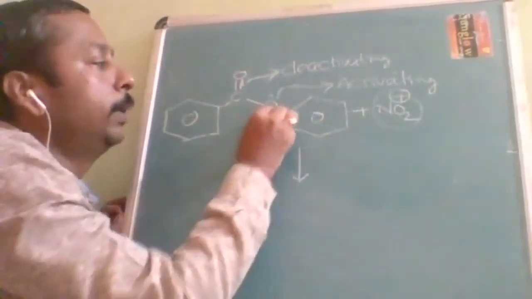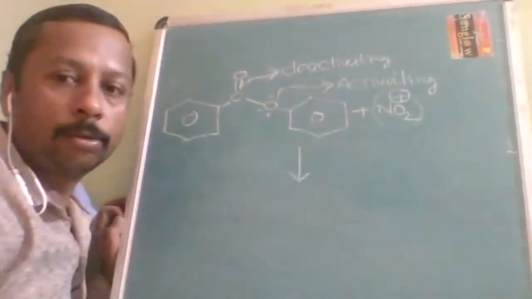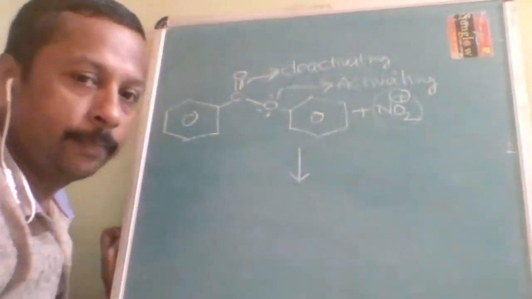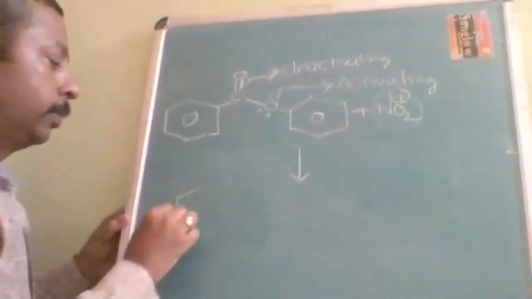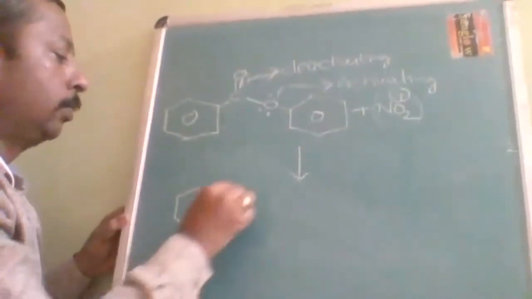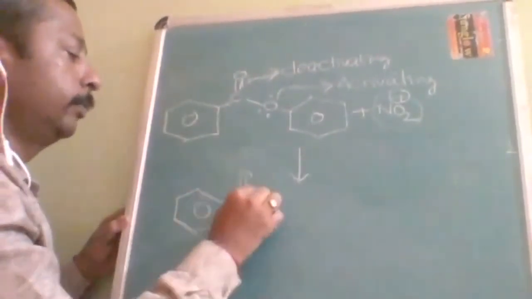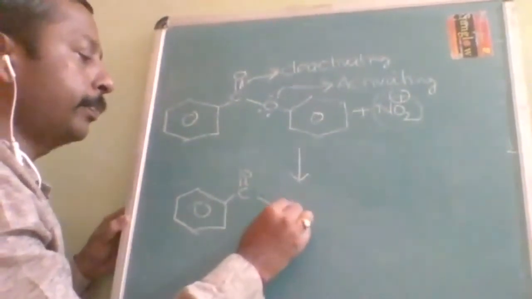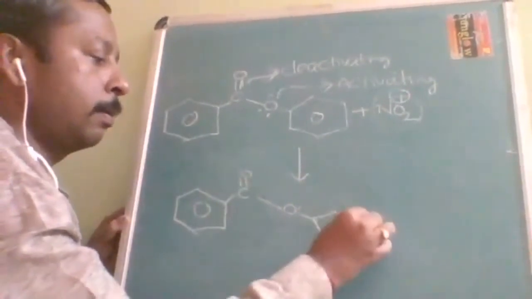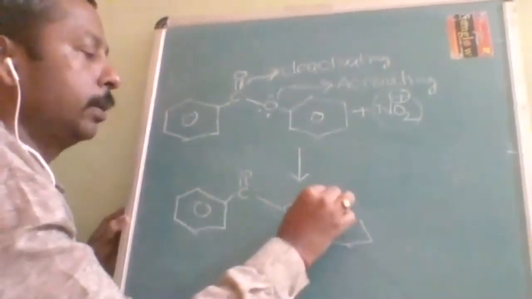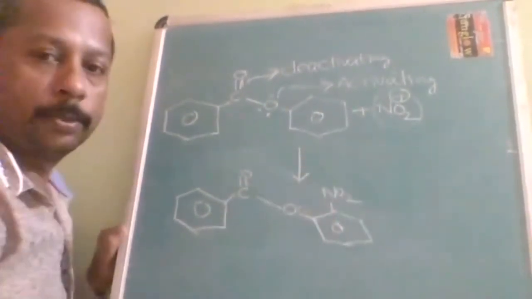And this lone pair group is ortho-para directing. So two products are possible. How many products possible? Two products. One can be at the ortho position.